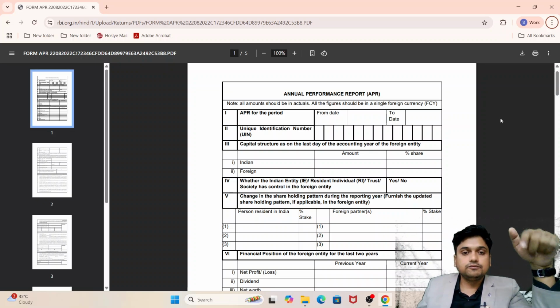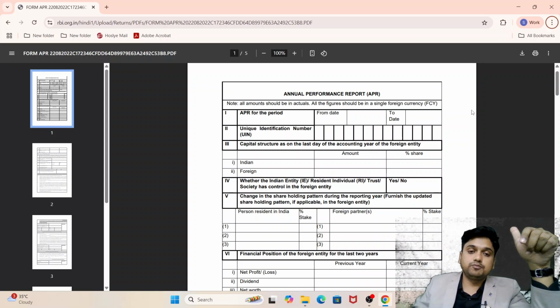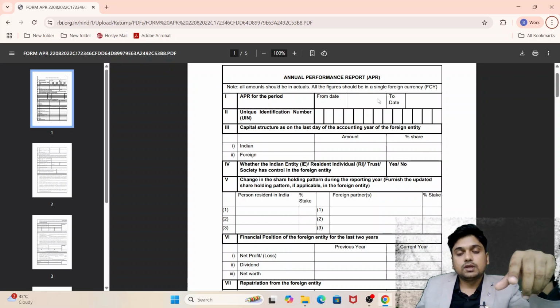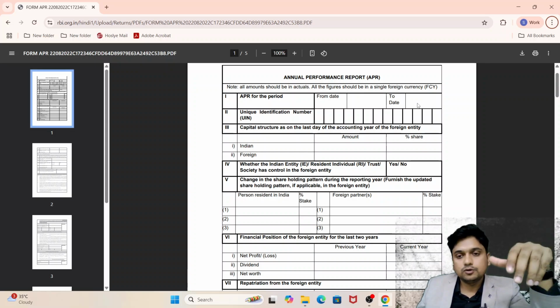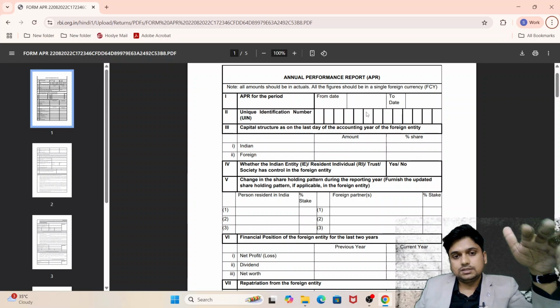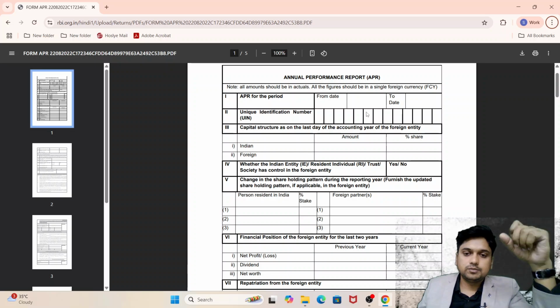Now this is the annual performance report proforma. For the APR you have to mention the period, from date to date, beginning to end date. Then the unique identification: once you have enrolled and ODI is done, you get the UIN number, and it must be mentioned here.